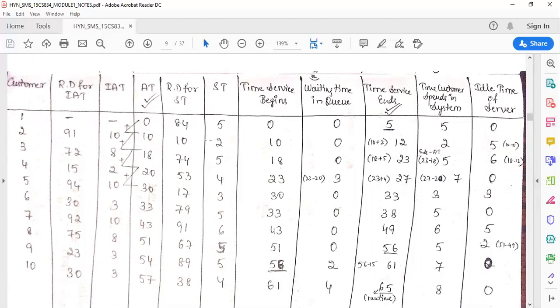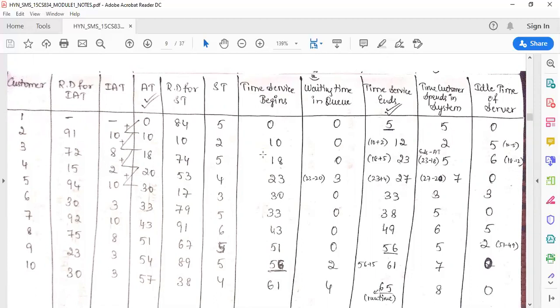When will the service end? His service time is 5. That means he will come at 0 and he needs 5. Service time means 0 plus 5, so service will end at 5. How much time does the customer spend in the system? He comes at 0, he goes out at 5, so it is 5. The idle time of the server will be 0. Like this, every step you have to understand and write.